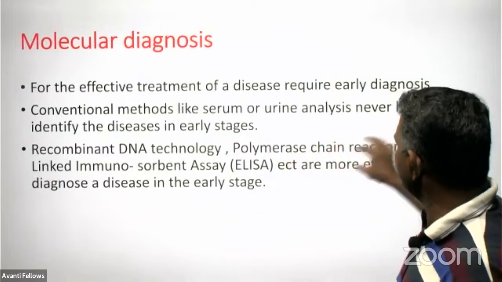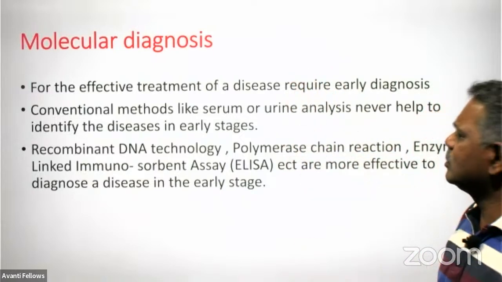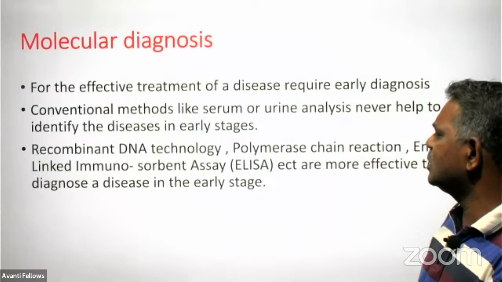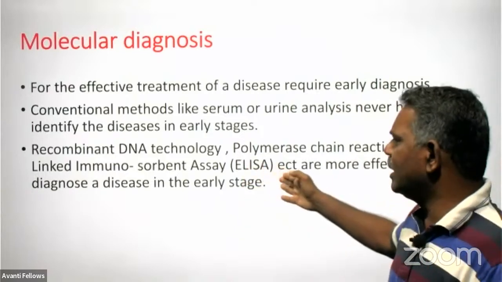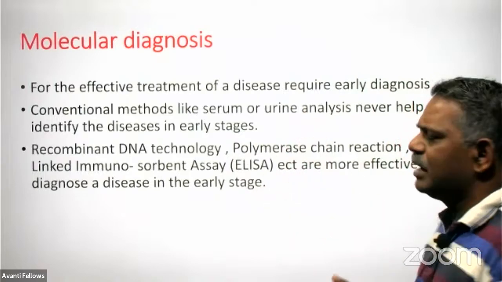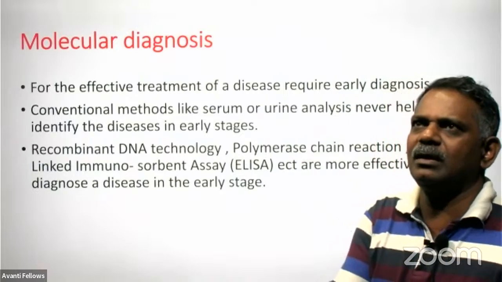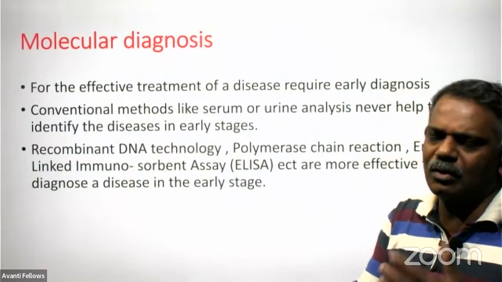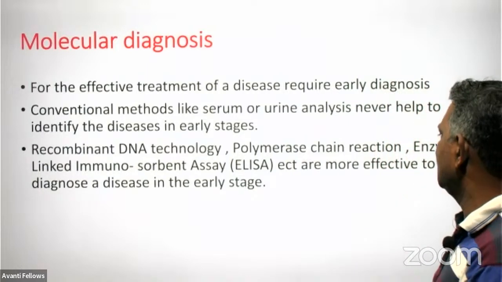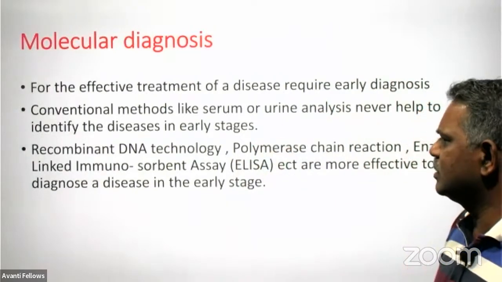So this is how polymerase chain reaction helps with the molecular diagnosis of disease in the earliest stage. Then you may have heard about ELISA. I told you, enzyme linked immunosorbent assay. It is the preliminary test to detect AIDS-like viruses, or HIV-like viruses. And it is more effective to diagnose the disease in the early stage.